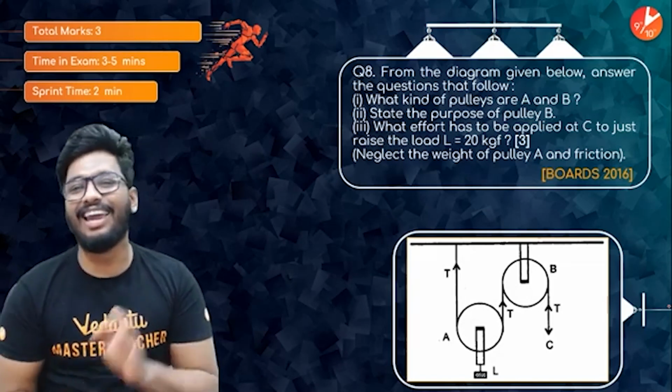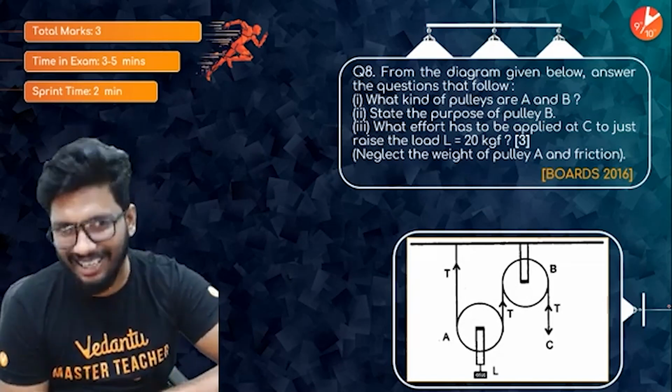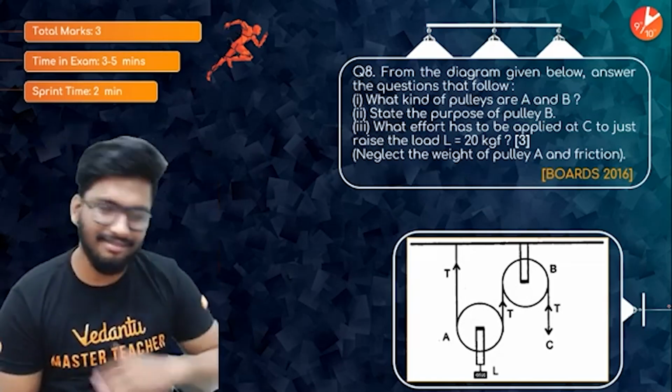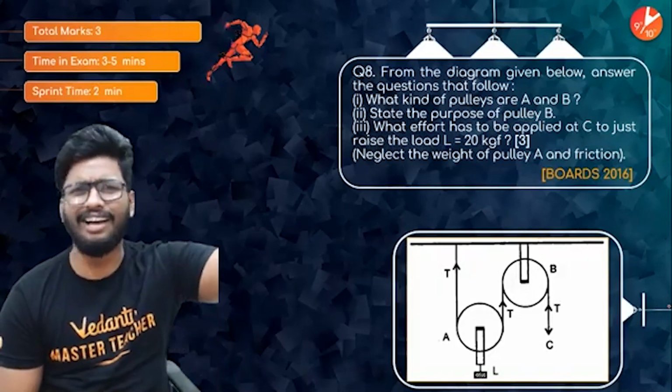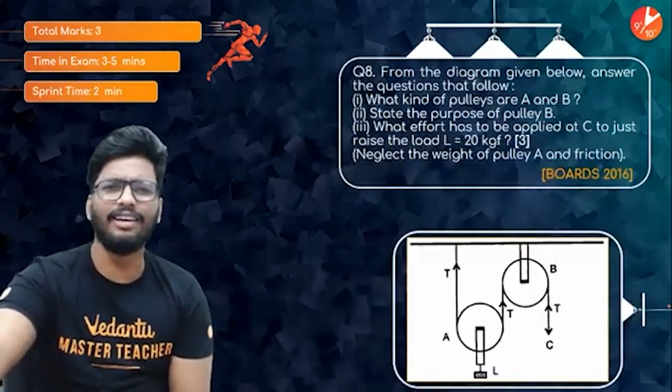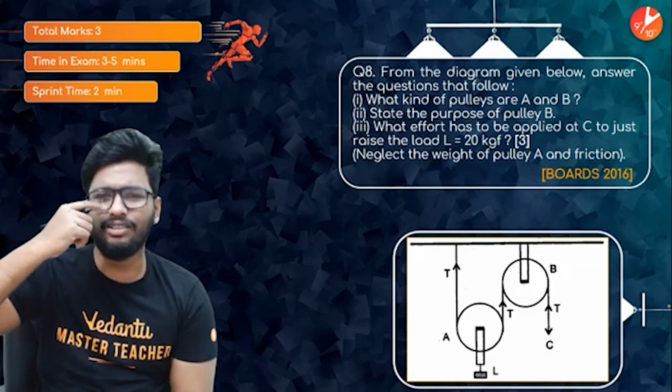Going on to the 8th question, taken from the 2016 board. Again, a 3-mark question. 2 to 3 minutes is what you're going to get. Sprint X, 2 minutes. I believe we did the previous question in 2 minutes, right? In the chat box, what do you think? Let me know. Anyways, let's try and solve this one.